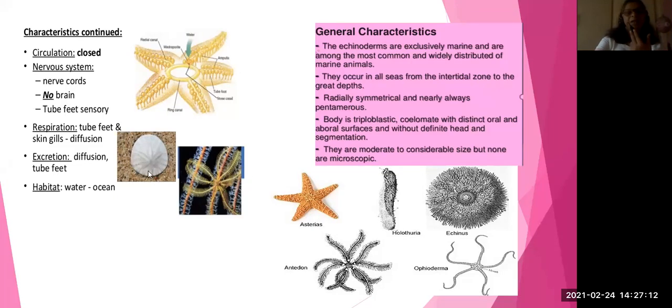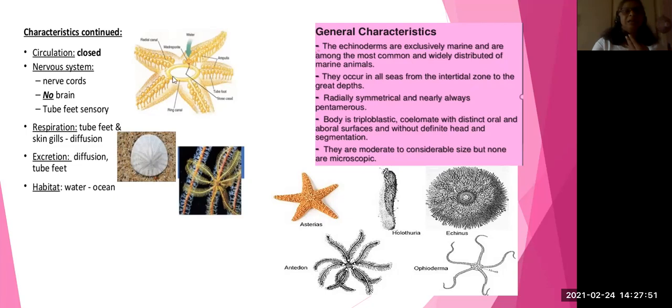And next we can see the echinodermata. Echino means spiny, so the whole body consists of spines. That's why it is called echinodermata. These are exclusively marine animals, which means they are present mostly in seawater only. They are radially symmetrical. Previously we have seen bilateral symmetry, but here we see radial symmetry because of having 5 arms. Triploblastic and coelomate.